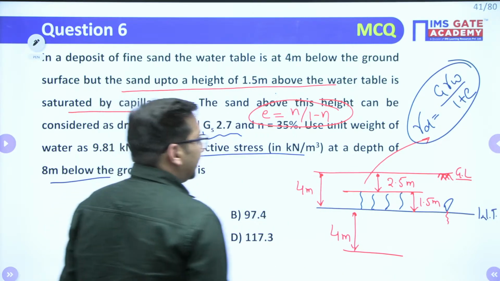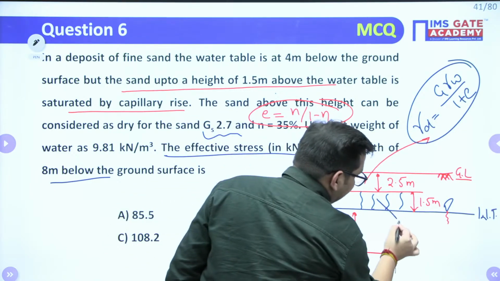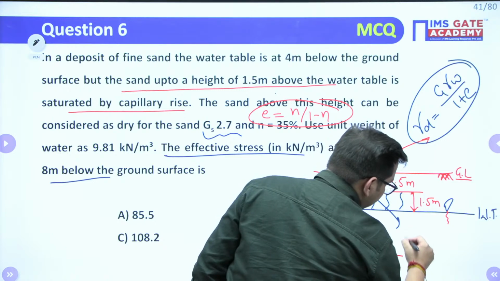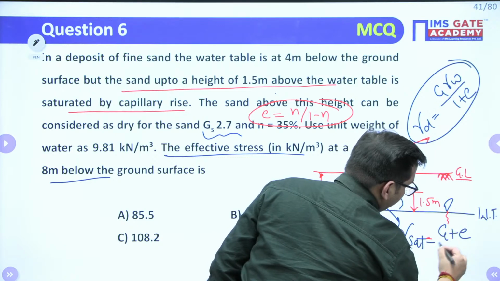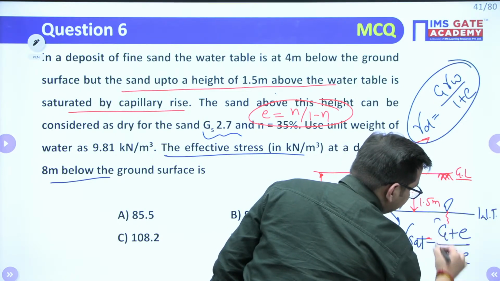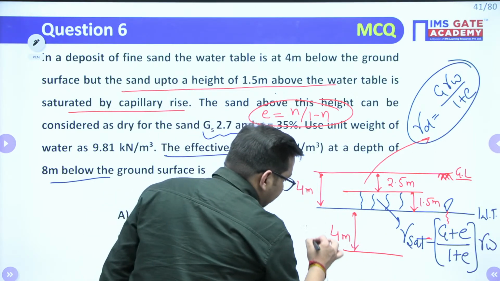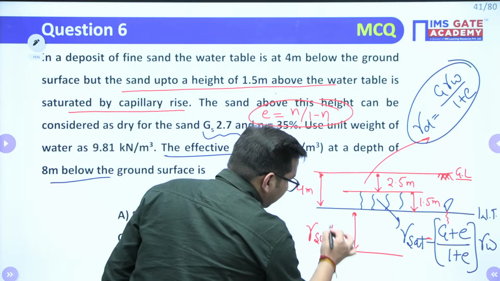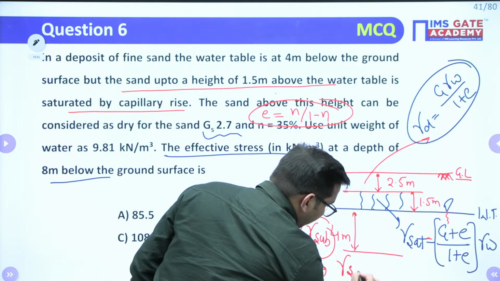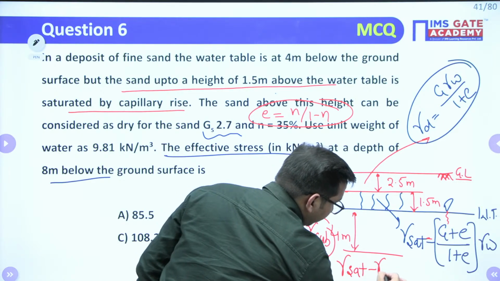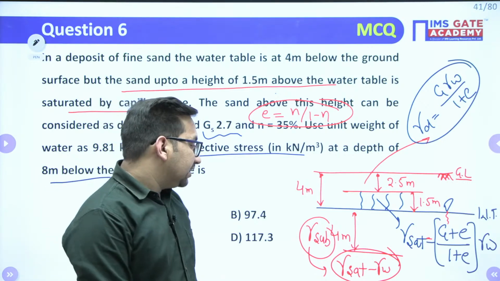So how to calculate this gamma D? I can calculate it as G gamma W upon 1 plus e. Gamma saturated, we know, is G plus e upon 1 plus e into gamma W. All the data is given to me, right? How to calculate gamma submerged? In this particular part your soil will be submerged. I know gamma saturated now, and I can subtract gamma W from that to get the gamma submerged value.